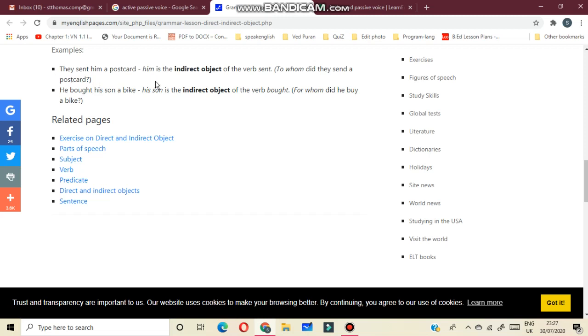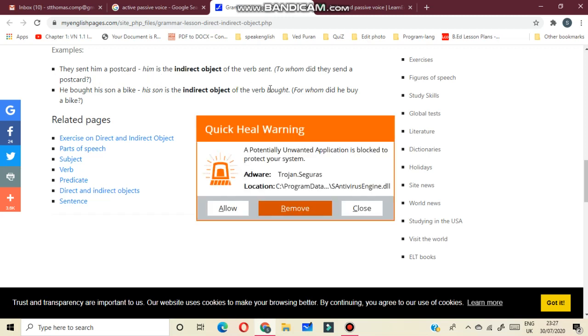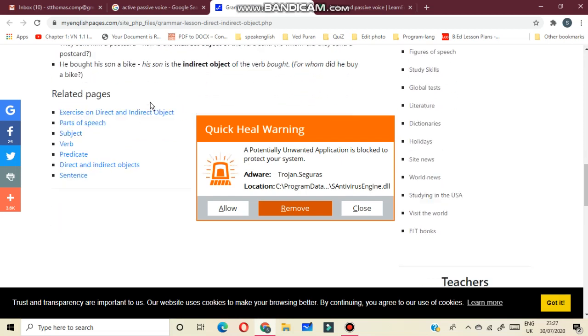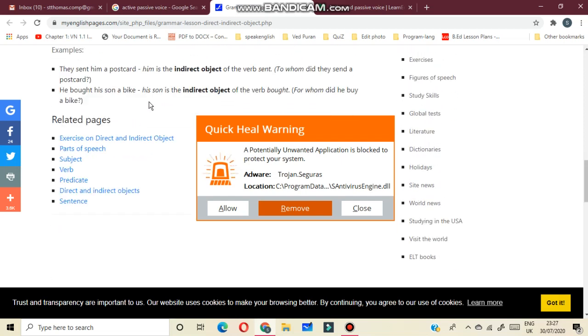They sent him a postcard. Him is the indirect object of the verb sent. And to whom did they send a postcard? He bought his son a bike. His son is the indirect object of the verb bought. Question: for whom did he buy a bike?